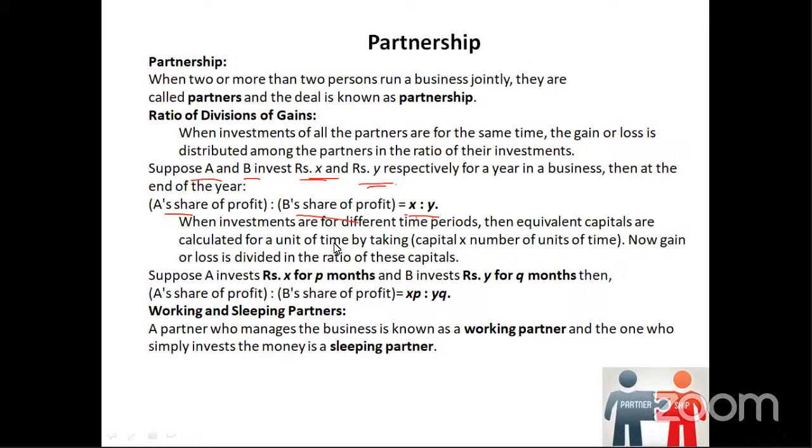Suppose sometimes the time period will be different. For example, person A might have invested for 6 months, but person B invested for 8 months.